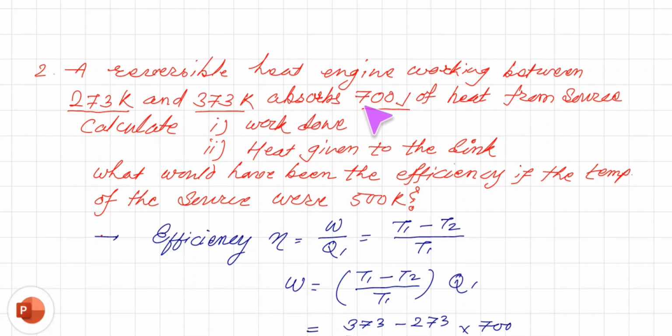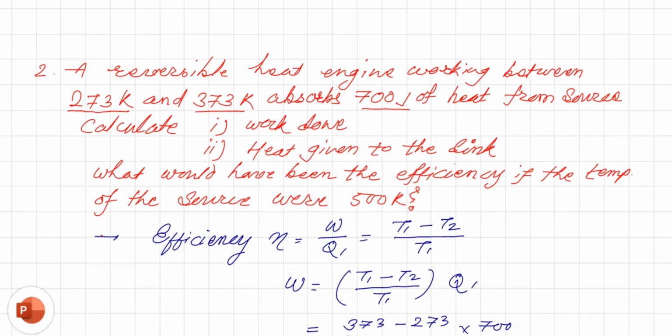It absorbs 700 joule of heat from the source, that is Q1. Calculate, first, the work done; second, the heat given to the sink; and third, what would have been the efficiency if the temperature of the source were 500 Kelvin.